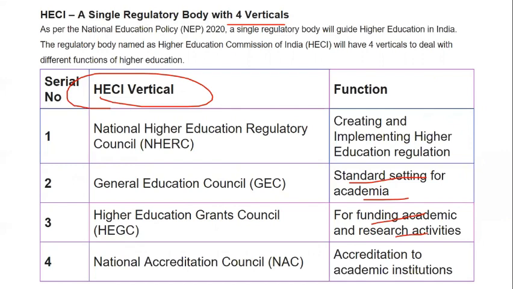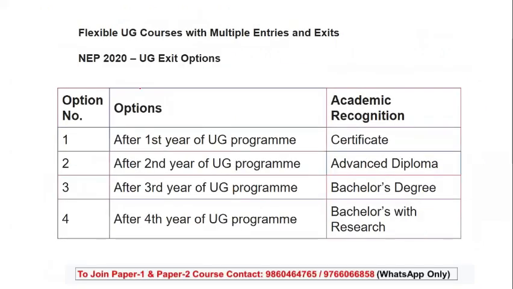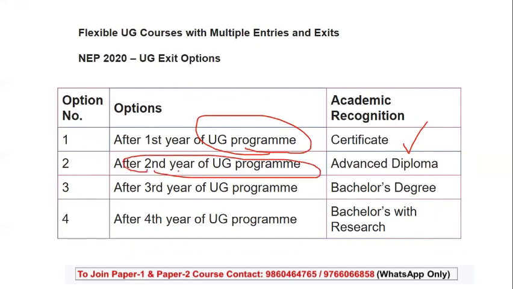So this basically is looking after this. At the same time, as I said, multiple entry and exit, but let's check what exactly it means. After completing the first year of the UG program, a certification will be given. Then for the second year of the UG program, an advanced diploma will be given. When we talk about the third year, if the student completes it, a bachelor degree will be given. And if the student completes the fourth year of the UG program, he gets a bachelor with research. That's how it is looked after.